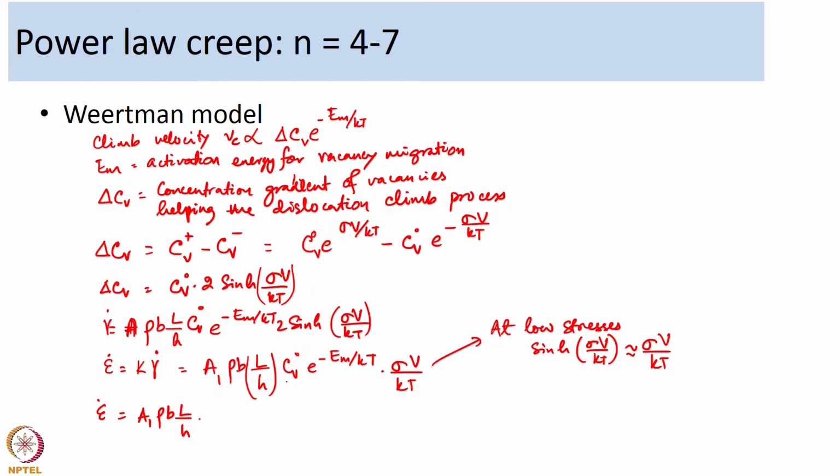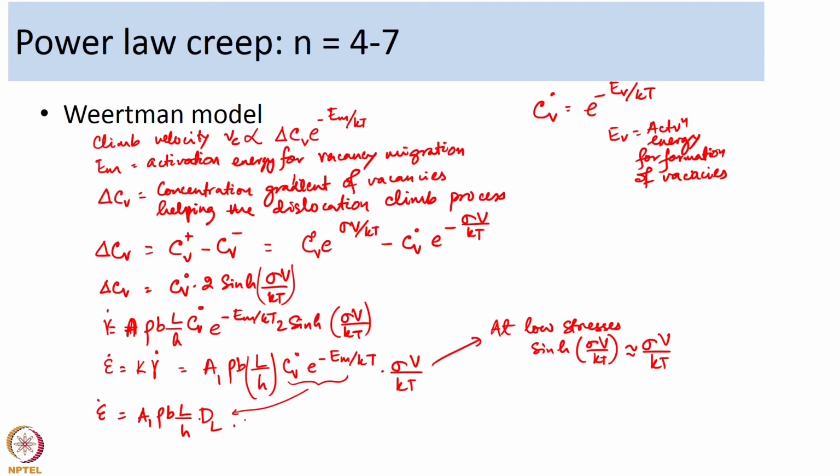This term he takes as d L. C V naught is basically the equilibrium concentration of vacancies, C V naught is e to the power minus E v over k T, where E v is the activation energy for formation of vacancies. So, this term becomes d L into sigma v over k T. So, that is the strain rate.